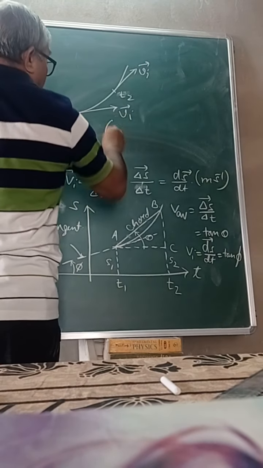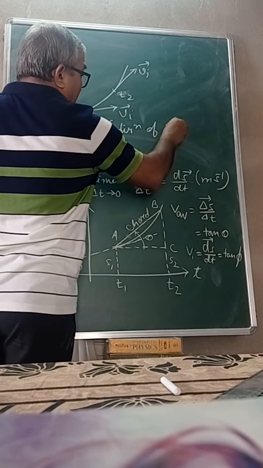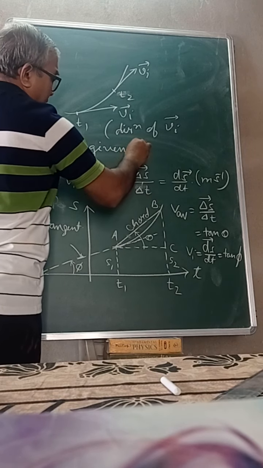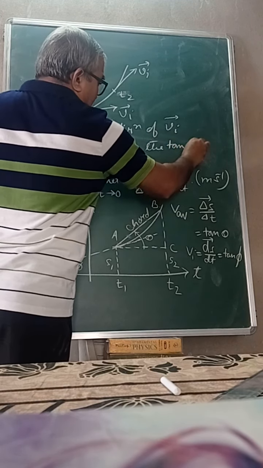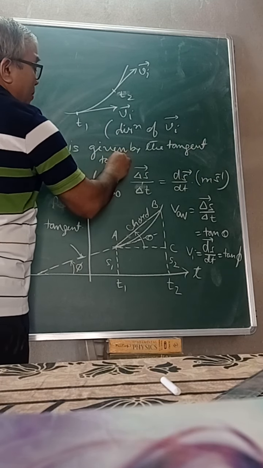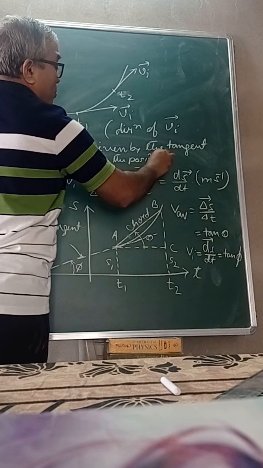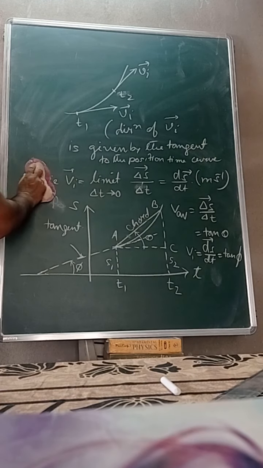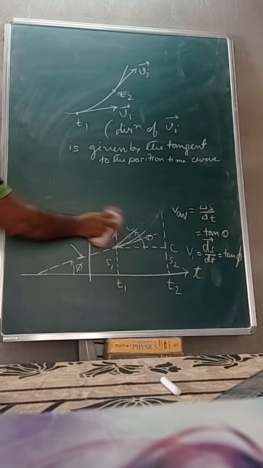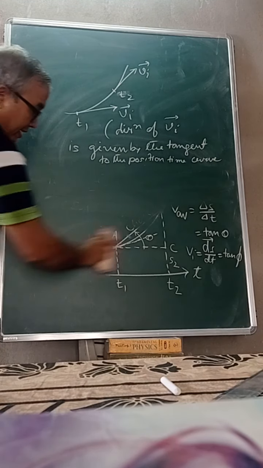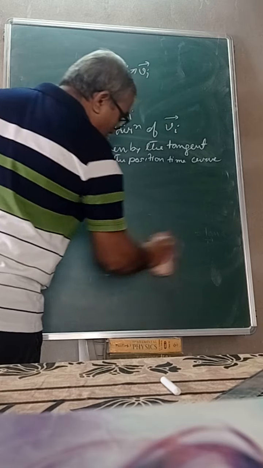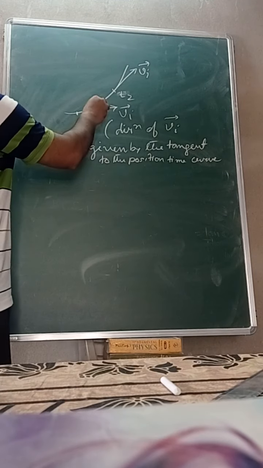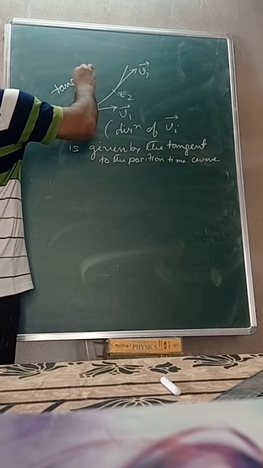Direction of instantaneous velocity is given by the tangent to the position time curve, is given by the direction of tangent. ইয়াত চোৱা, ইয়াত instantaneous velocity direction এইটো, this is the tangent.